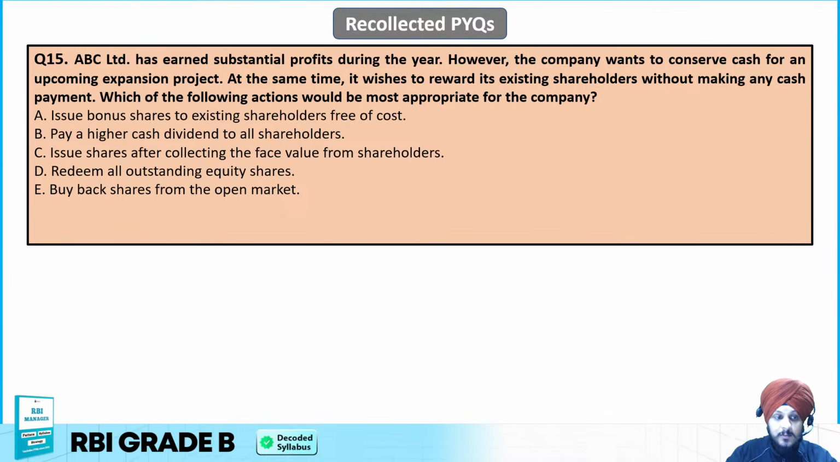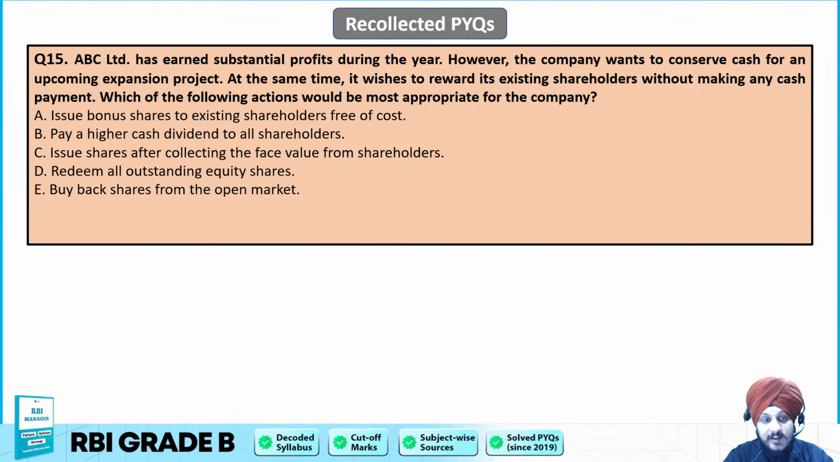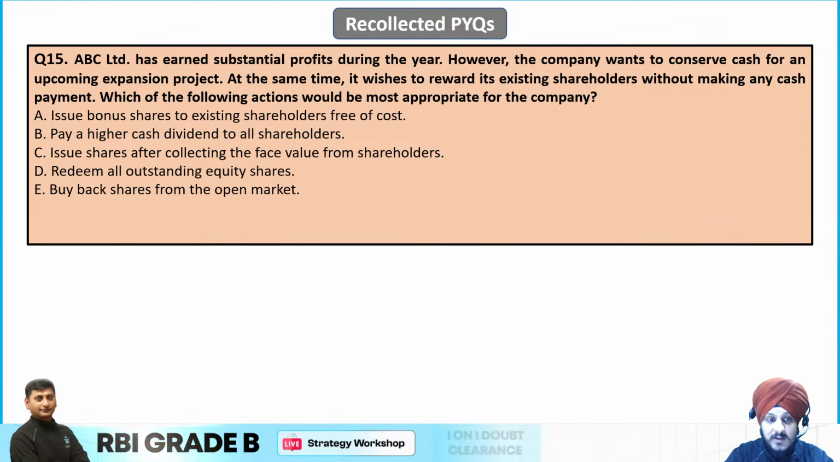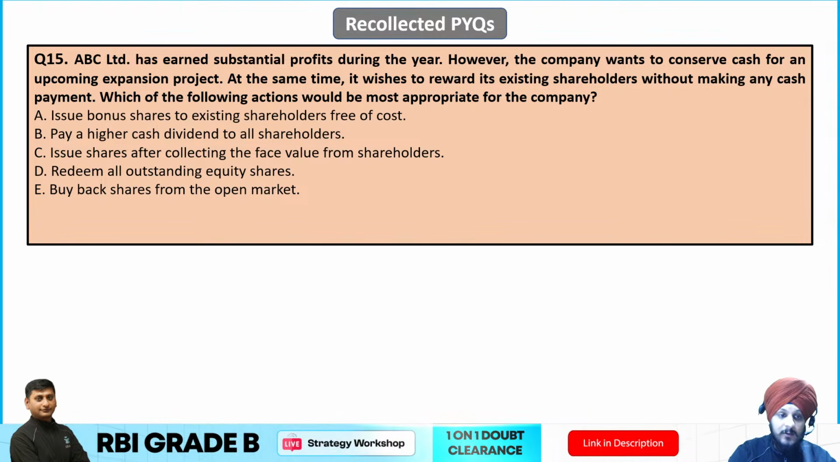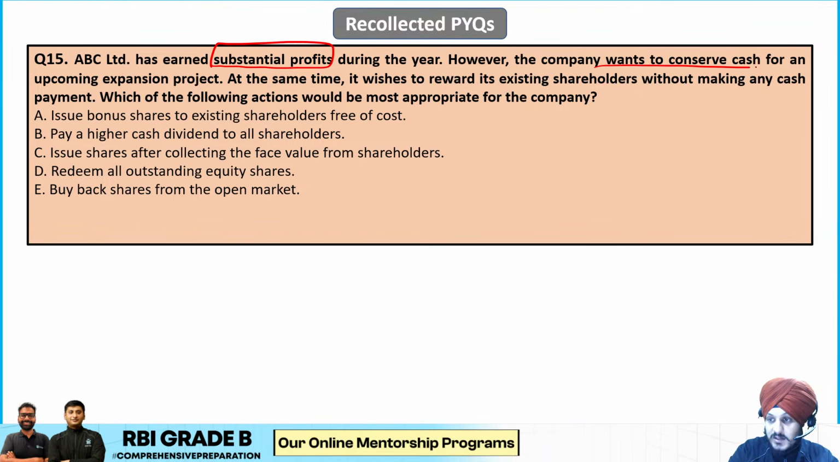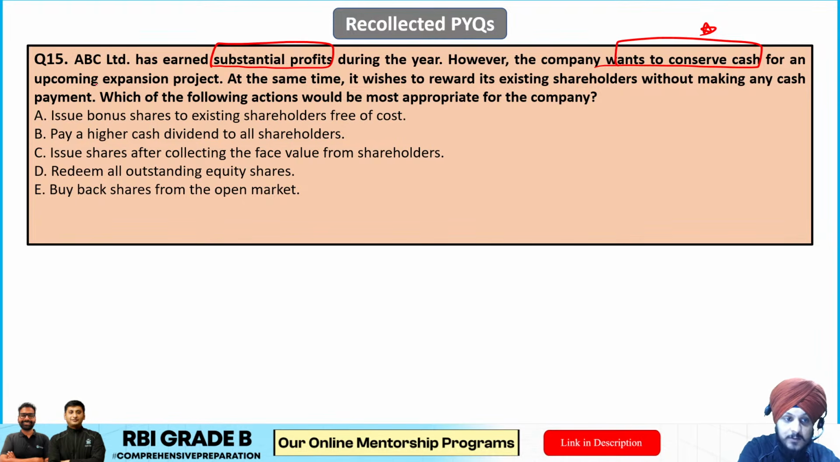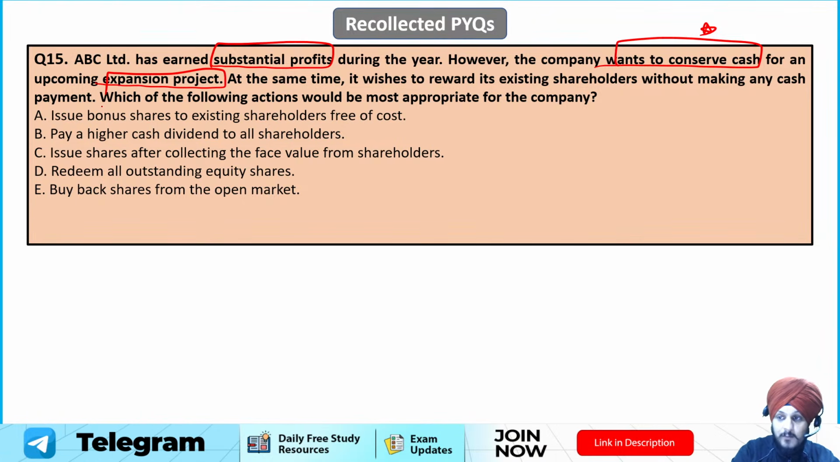Now moving on to question number 15. ABC Limited has earned substantial profit during the year. However, the company wants to conserve cash for an upcoming expansion project. So if you read the question carefully, it says it has earned substantial profit during the year. The company wants to conserve cash. So that is the second keyword. For an upcoming expansion project. So the company wants to expand, but at the same time it wants to conserve the cash.